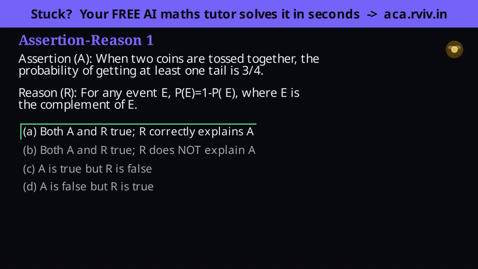The complement rule P of E equals 1 minus P of not E is a genuine identity. True. And notice we used exactly that rule, computing at least one tail as 1 minus no tail. So the reason explains the assertion, and the answer is A. Both true. Reason explains.